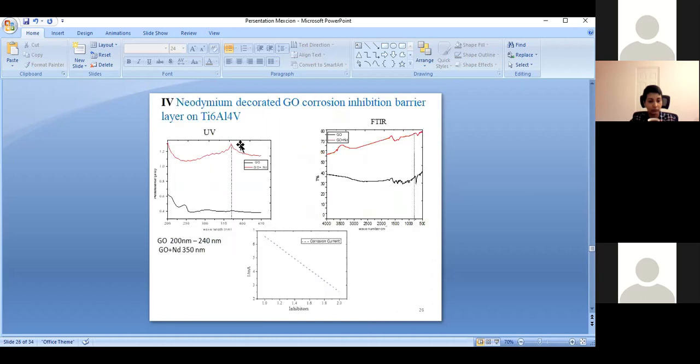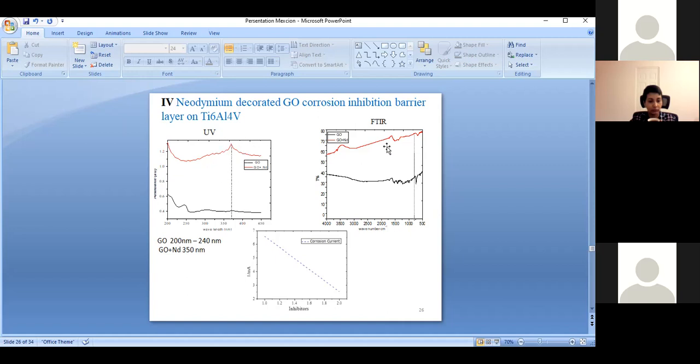This is neodymium. Neodymium we decorate by conventional methods. We confirm from the UV spectrum that an absorption spectral shift is there. From this, we confirm the neodymium is electrostatically attracted to the graphene oxide surface.